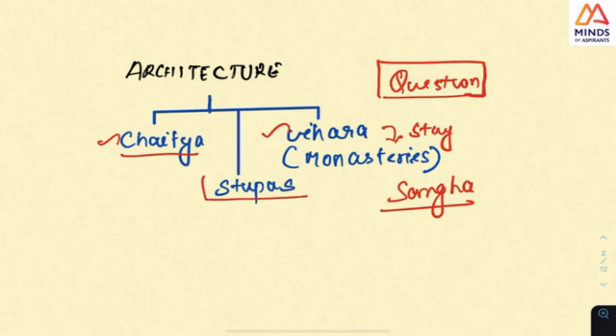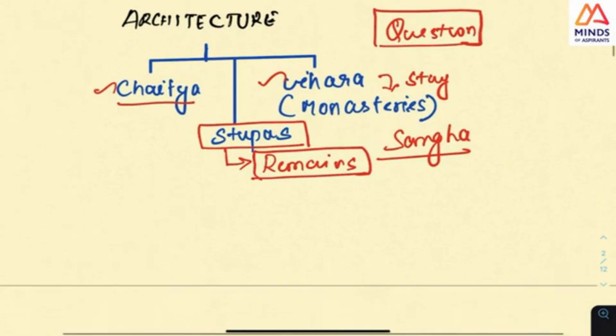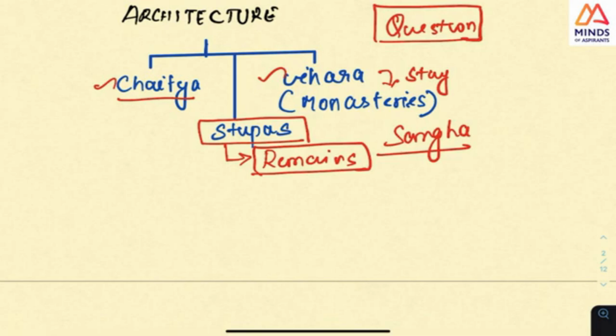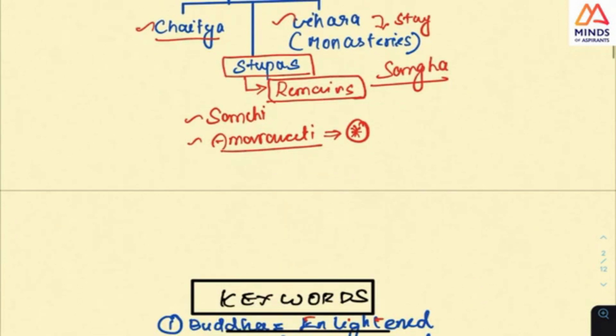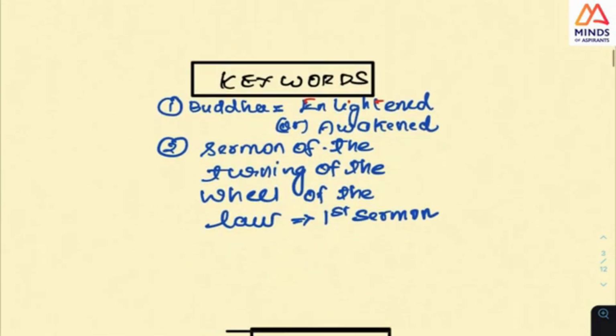And one more thing architecture-wise is the stupa. The remains of Buddha will be buried, and they will have a stupa, a monument above it. The stupas which are very necessary for you to look at are the Sanchi stupa and the Amaravati stupa. One is in Andhra Pradesh, in South India. So look at this as well while preparing for the preliminary examination this time. And the next thing you should know is some of the key terms that UPSC will give you, and they will ask you the meaning of something like that.